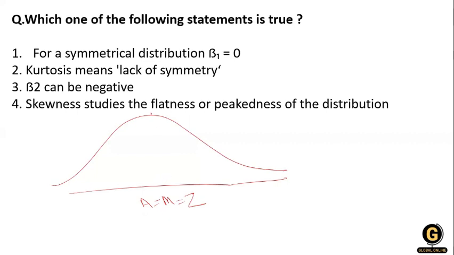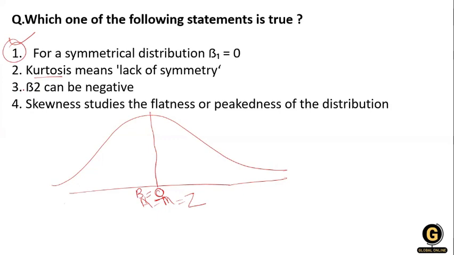Here the tangent line touches at 0, so the data is divided, this is the negative side and this is the positive side. So B1 is equal to 0. So option number 1 is the right answer. It is true.